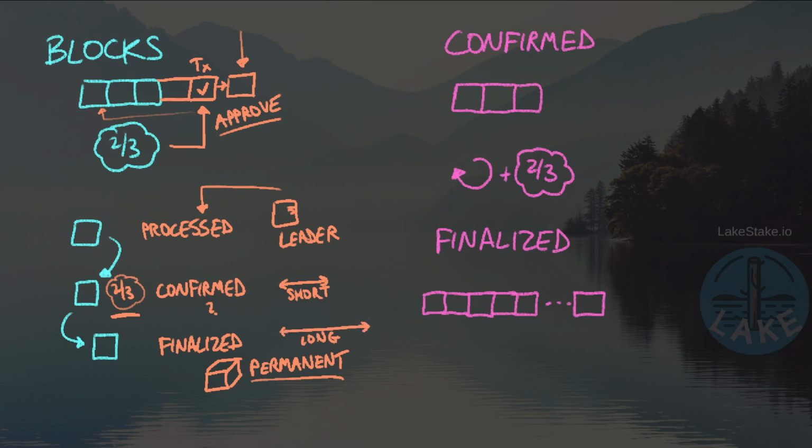And the reason for this is if we wait the long term for every single block, the network has to slow down and wait for that block to enter into a finalized state. And we don't want to wait. We want to keep moving. Solana is a fast network. And so having this shorter time frame allows the network to keep moving forward, even though the block isn't technically permanent. So how could it be that we go back in time?